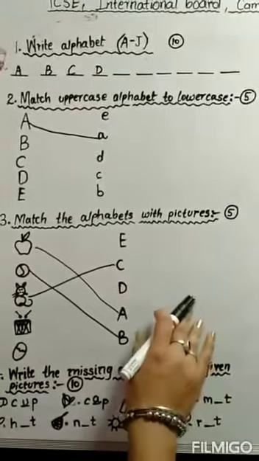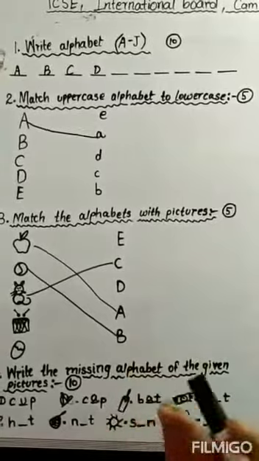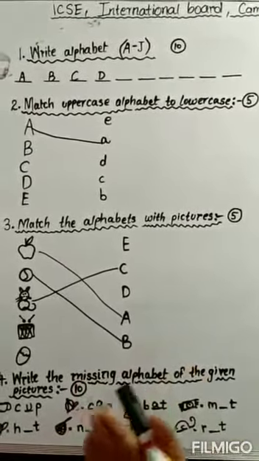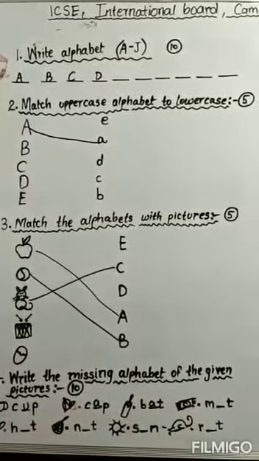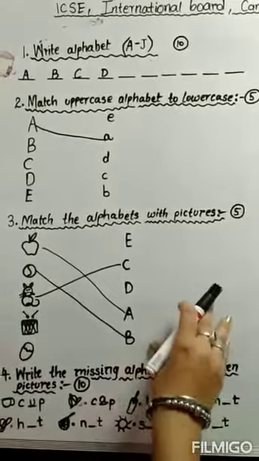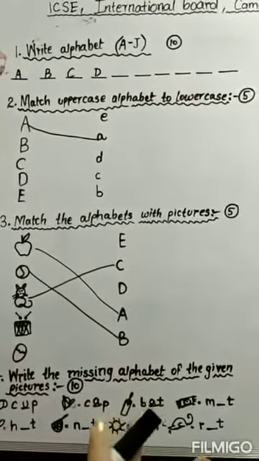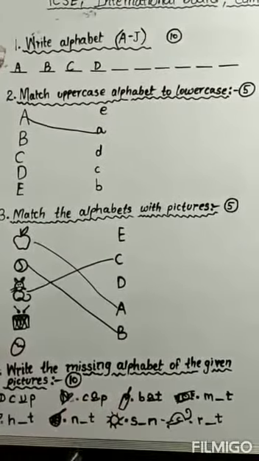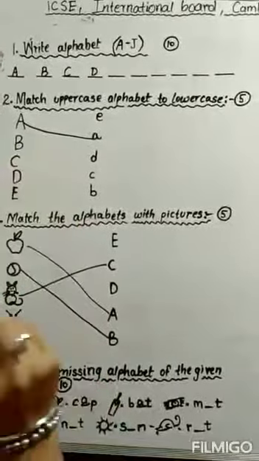So here are all the activities which will come in your LKG interview in all the schools. This is for ICSE, international board and Cambridge affiliated board as well. Before starting these activities, students should know all the capital letters properly, and along with that students should also identify the small letters.